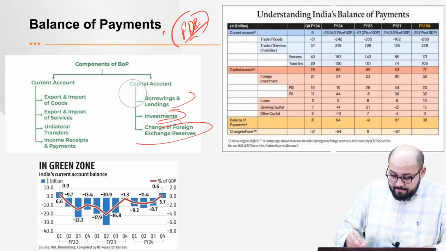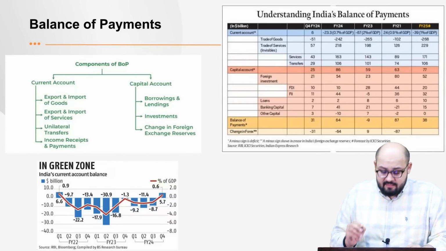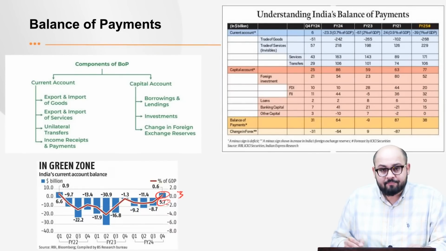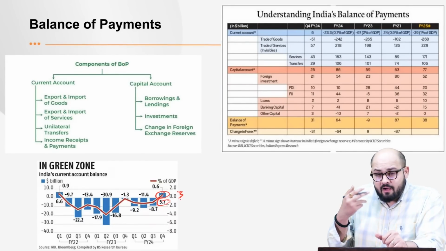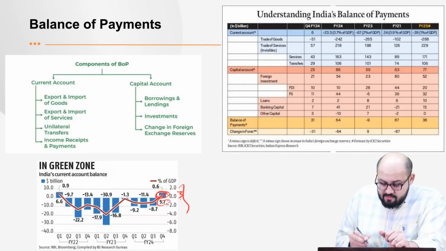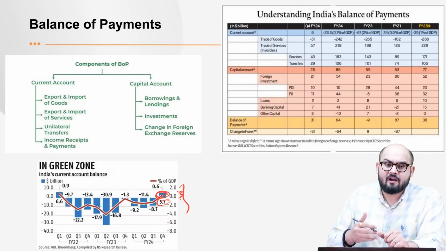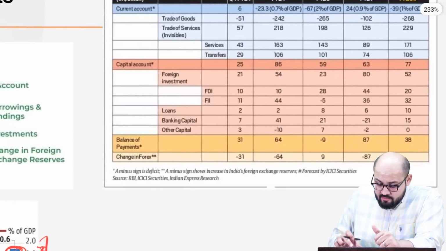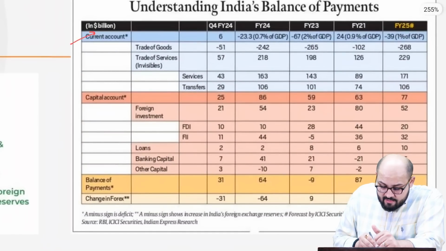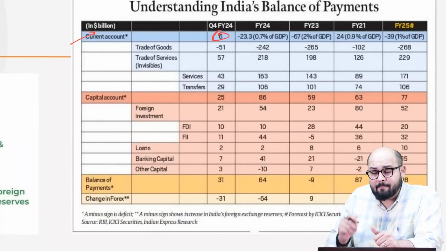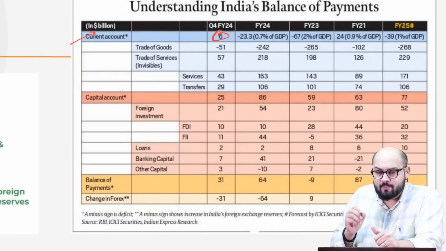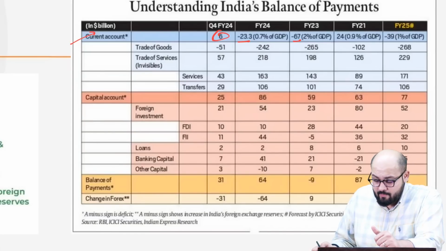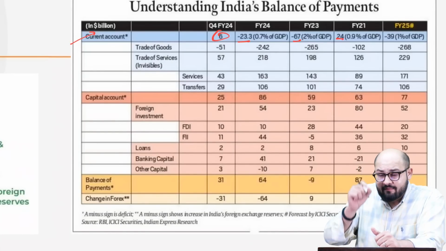Now, the news says that this is the first time in 11 quarters that India has witnessed a surplus, if you can see, 5.7, right? So this is in terms of $1 billion. So look at this. It is the first time in 11 quarters that the current account has shown a surplus. Now, if you look at this chart, we can see that we have got the current account. Just look at the current account showing a positive trend. That is, in Q4 of financial year 24, it is positive. Look at this, it's negative. Look at this, negative. In financial year 21, it was positive. But we are talking about the individual quarter.